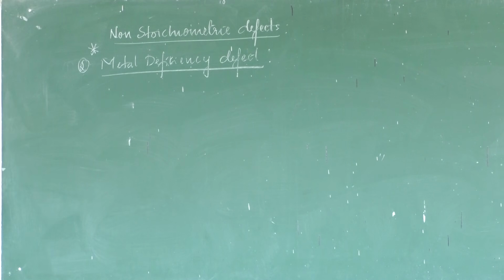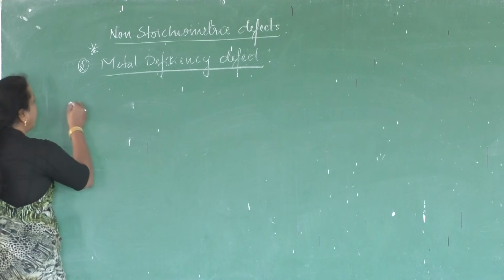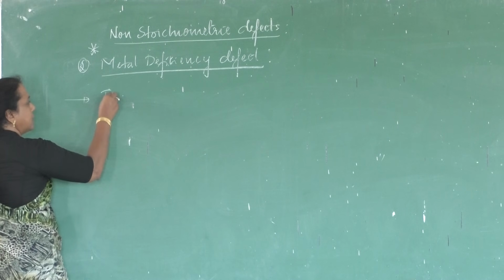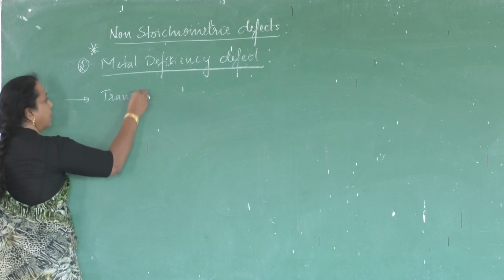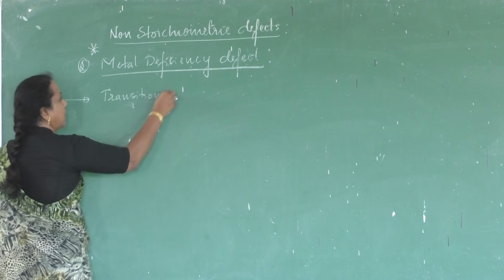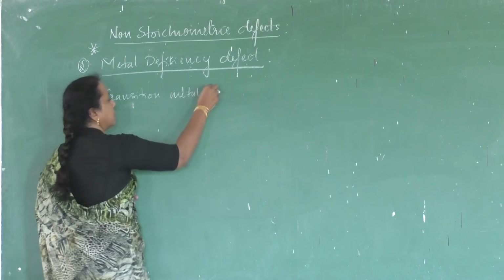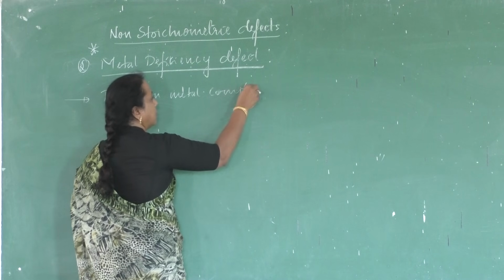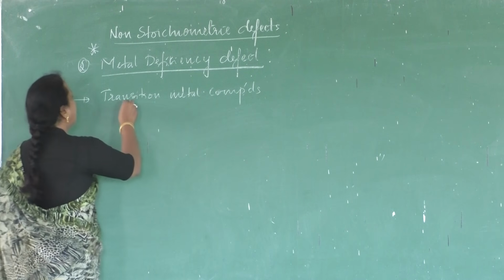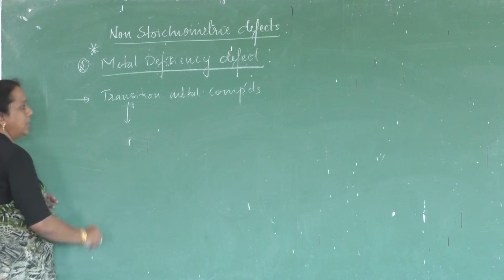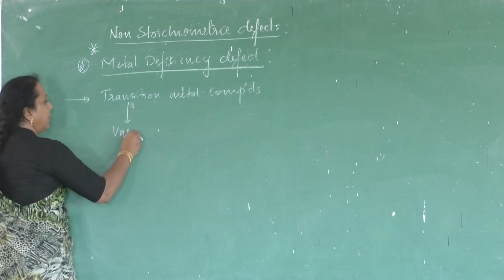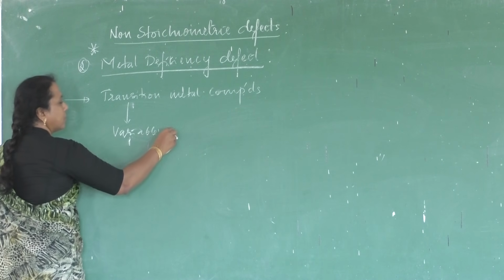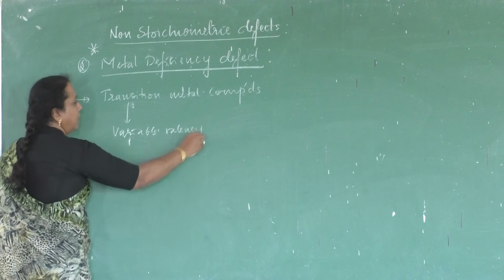Now let us move towards the metal deficiency defect. This kind of metal deficiency defect is seen in transition metal compounds. We know one of the properties of transition metals is that they exhibit variable valency.